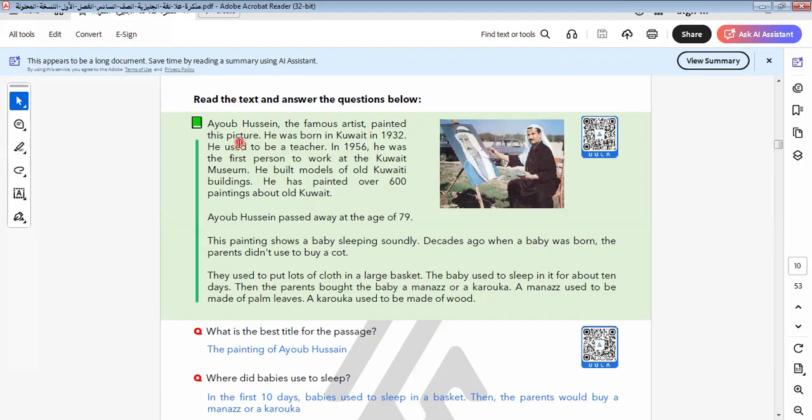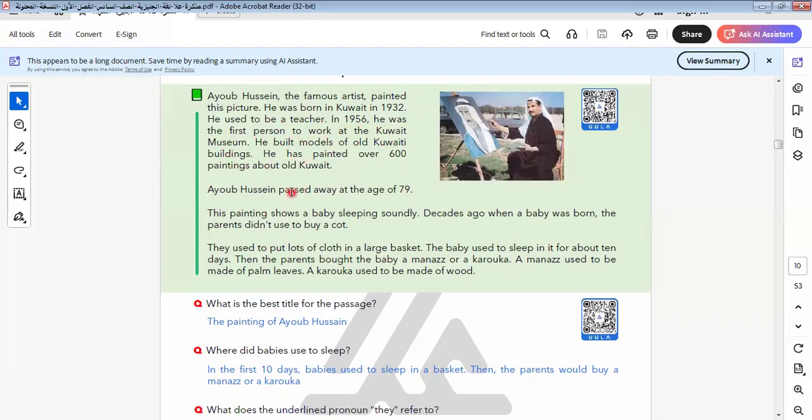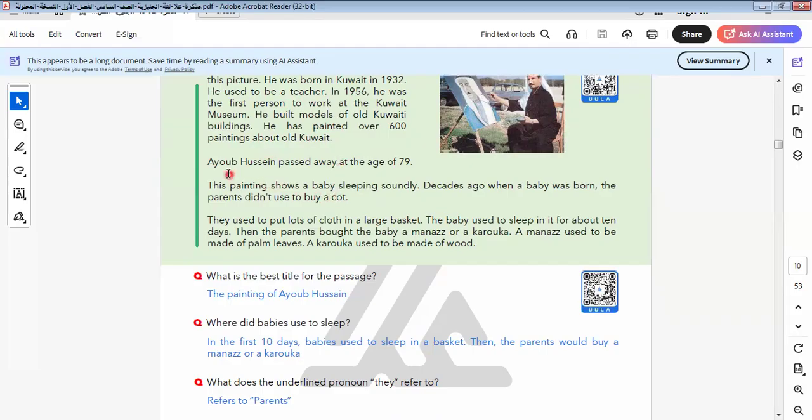Okay, let's read this biography about Ayub Hassan. Ayub Hassan, the famous artist, painted this picture. He was born in Kuwait in 1932. He used to be a teacher. In 1956, he was the first person to work at the Kuwait Museum. So he worked in what? In the Kuwait Museum. He built models of old Kuwaiti buildings. He has painted over 600 paintings about old Kuwait. Ayub Hassan passed away, means died, at the age of 79. This painting shows a baby sleeping soundly.